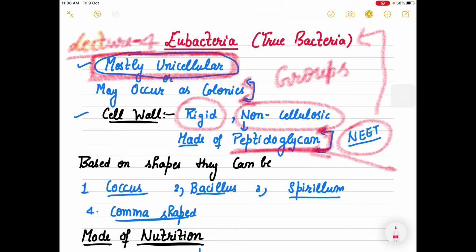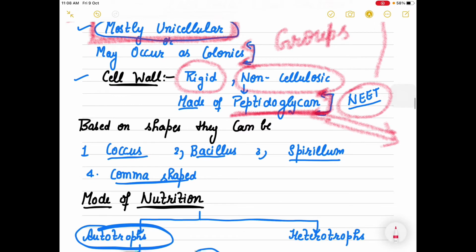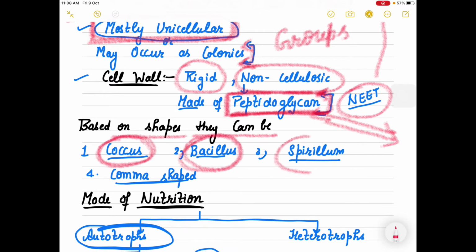So please write it on a different side or with a different pen, that the cell wall is made up of peptidoglycan. As we already discussed the shapes, based on the shapes, eubacteria can be circular, rod shaped, spiral shaped, vibrio, or comma shaped, right?